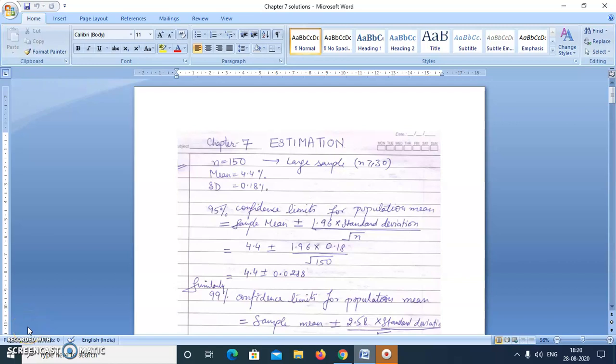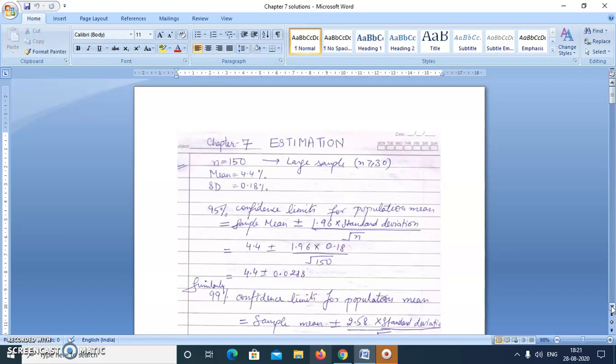Good morning, students. So today we'll do the problems given in the exercise in chapter 7, that is estimation. In the last class we have discussed the first problem. I'll just repeat it fast. In the first question, n is given as 150 and the sample mean and sample standard deviation are given, and we have to find the 95% and 99% confidence limits for population means.